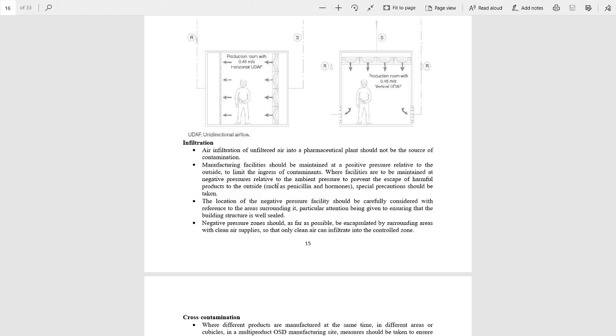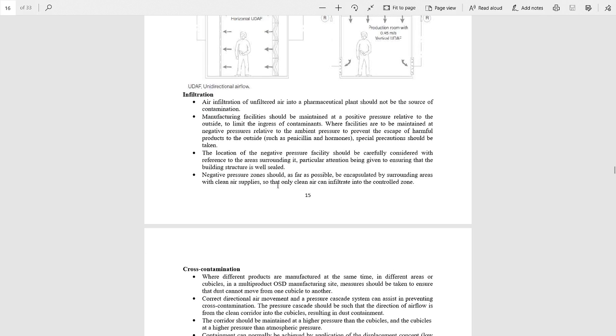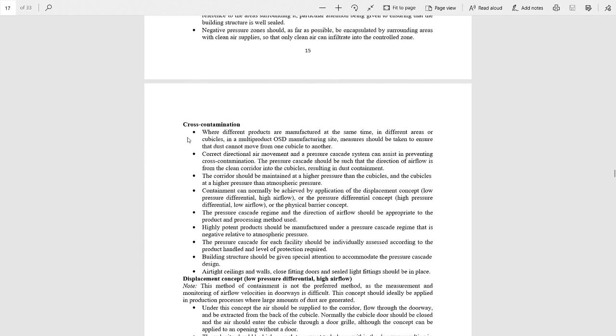The location of the negative pressure facility should be carefully considered with reference to the area surrounding it. Means how we can prevent the infiltration. Now we will discuss cross contamination. Cross contamination occurs where different products are manufactured at the same time in different areas or cubicles in a multi-product OSD manufacturing site. Measures should be taken to ensure the dust cannot move from one cubicle to another cubicle.